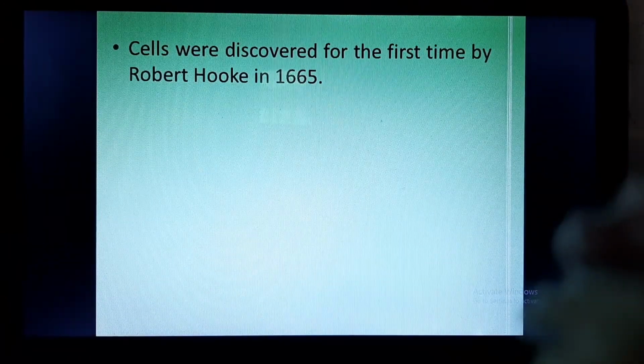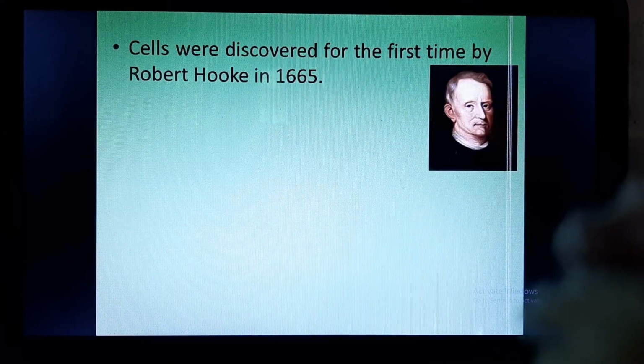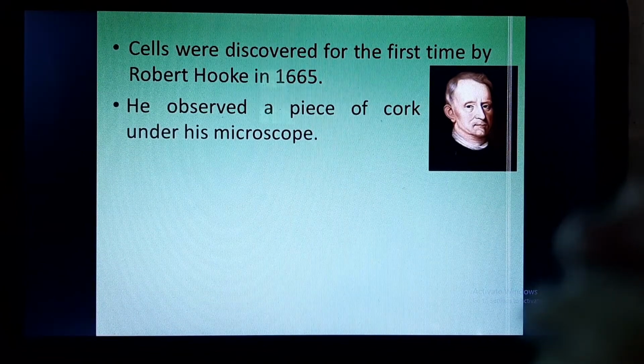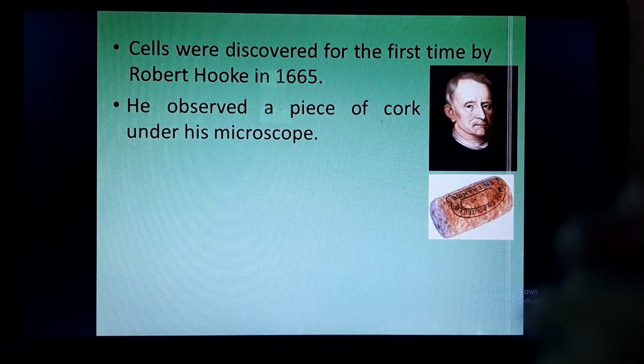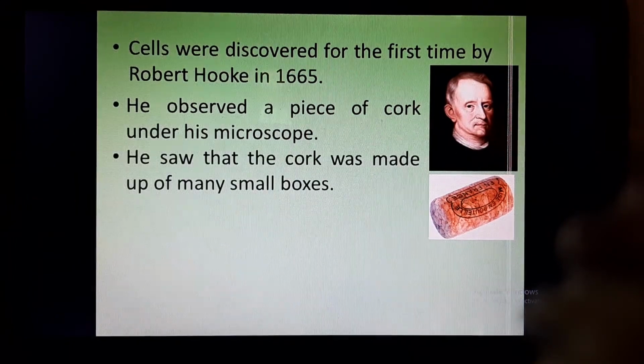Now cells were discovered for the first time by Robert Hooke in 1665. This is how Robert Hooke looked, and he observed a piece of cork under his microscope. What he did: he took a cork, he sliced it thinly, and he observed it under the microscope.